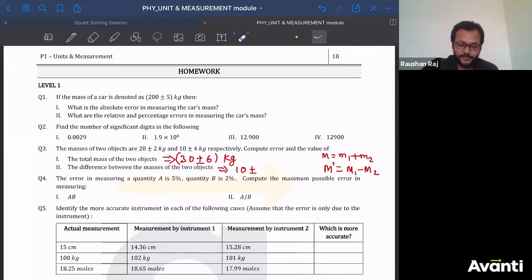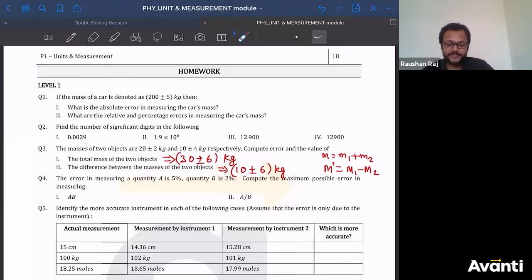So error क्या है यहाँ पे? 2 है, 4 है. So what will be the answer? Yes, Pranav, correct. So the correct answer is what? For first one, it is 30 plus minus 6 kg. For second one, it will be 10 plus minus 6 kg.